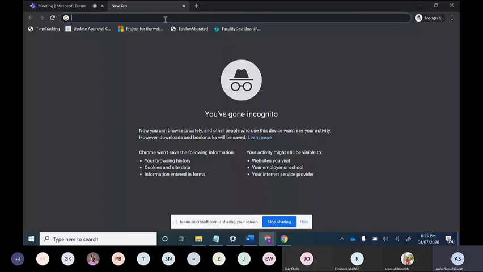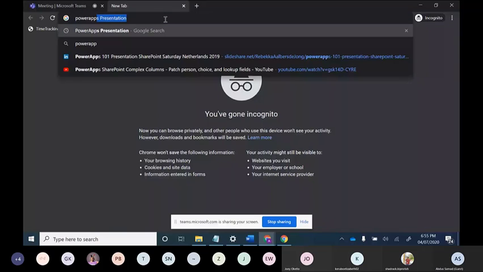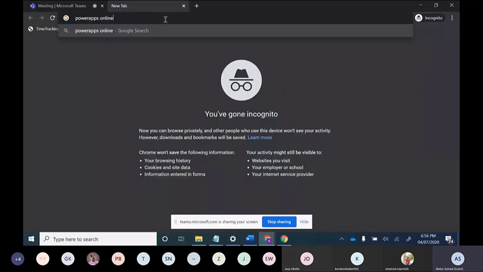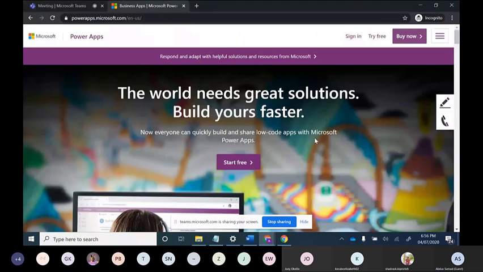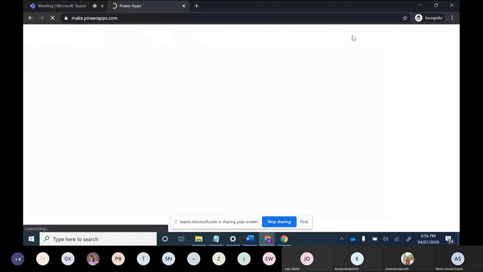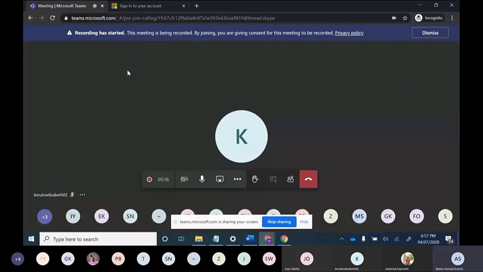How can you land into Power Apps? Just search for Power Apps online and it will launch you to powerapps.microsoft.com. This is how the Power Apps page looks like. We will sign in to this. Currently I am stopping sharing the screen. That is the online version of Power Apps.